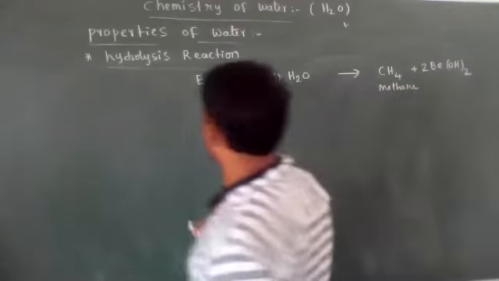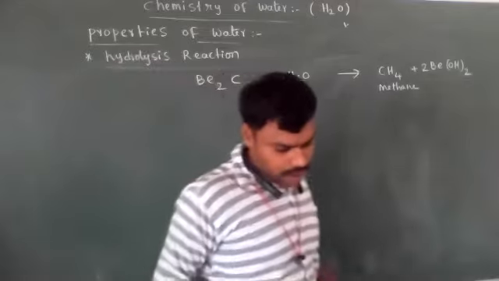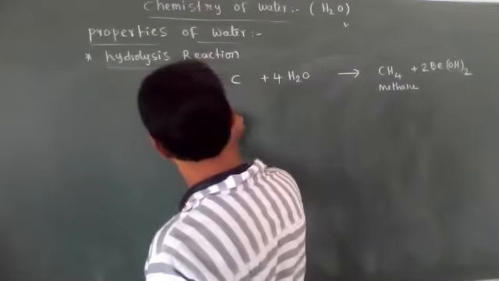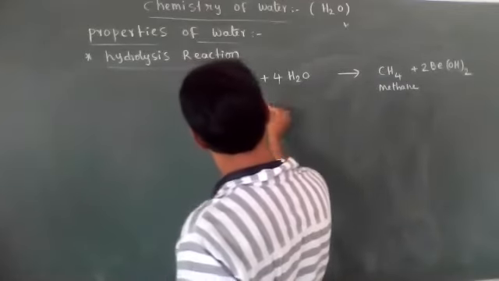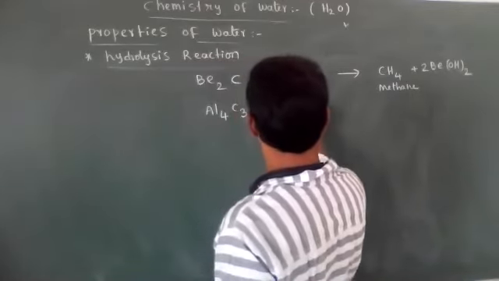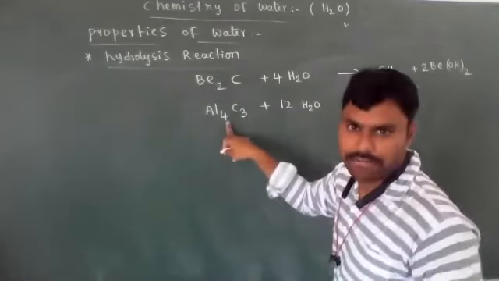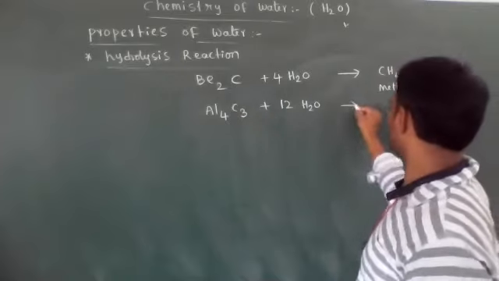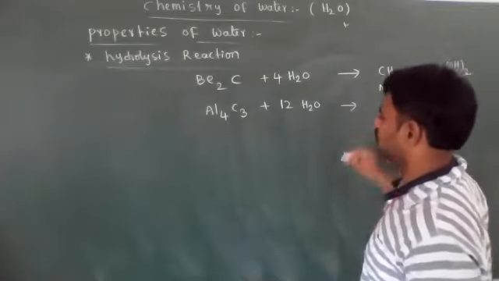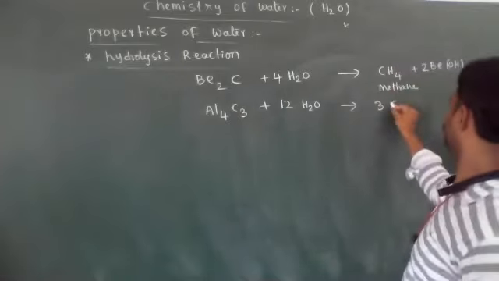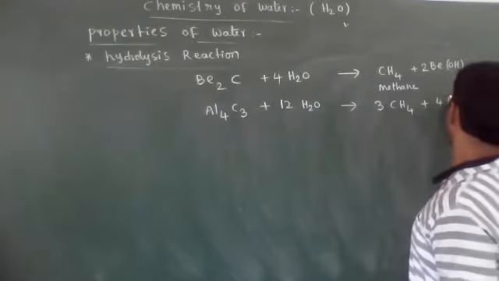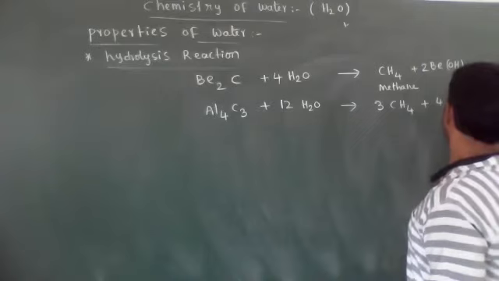Next, aluminum carbide, Al4C3, on complete hydrolysis, on complete decomposition, in the presence of 12 moles of water produces 3 moles of CH4 plus 4 moles of aluminum hydroxide.